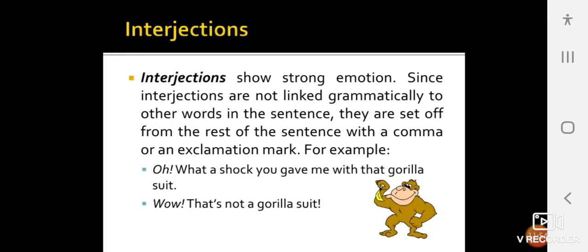Interjections show strong emotion. Since interjections are not linked grammatically to other words in the sentence, they are set off from the rest of the sentence with a comma or an exclamation mark. For example, "Oh, what a shock you gave me with that gorilla suit!" "Wow, that's not a gorilla suit!"